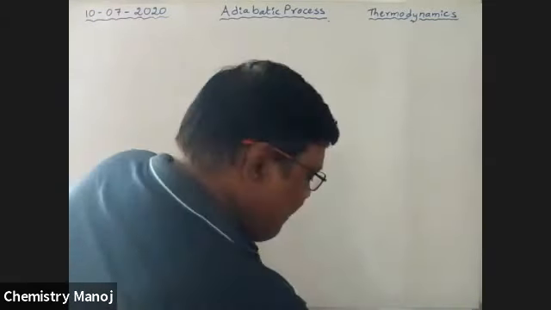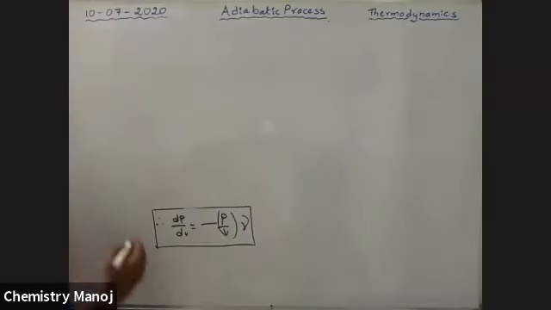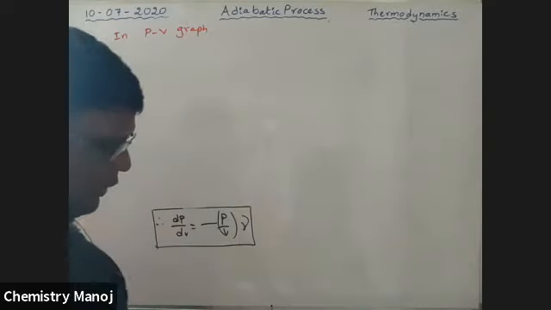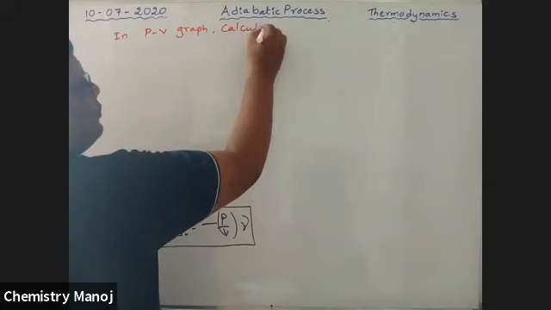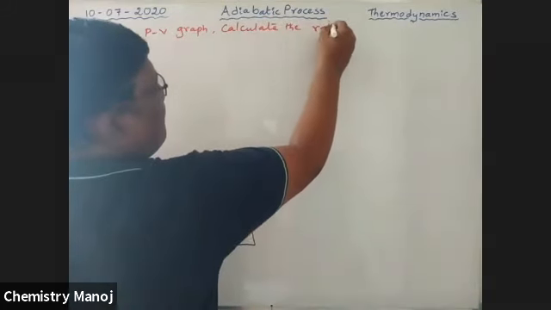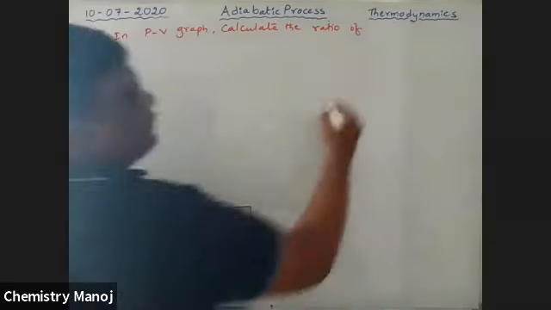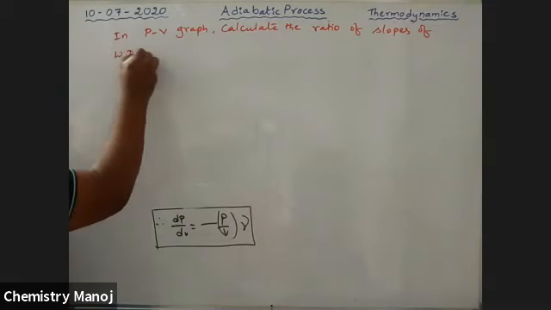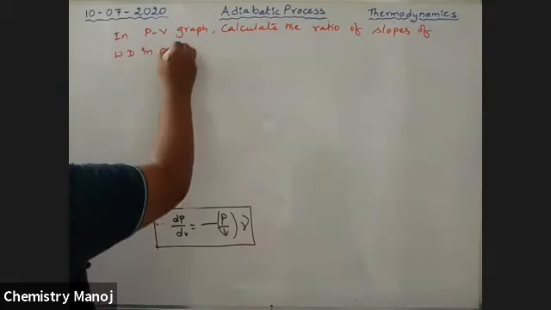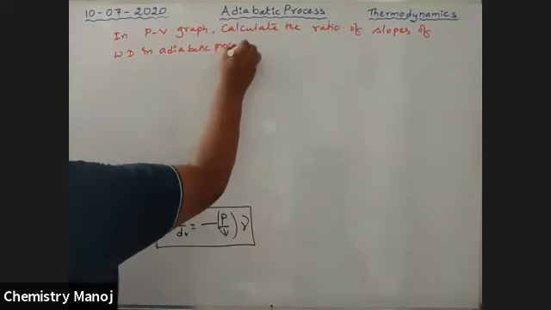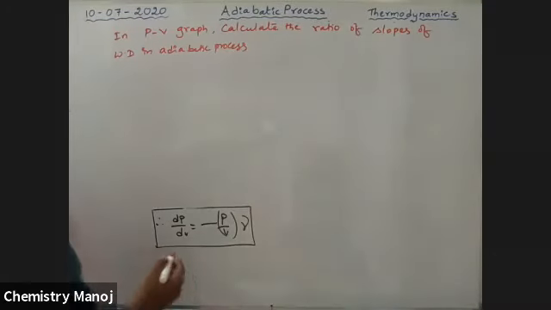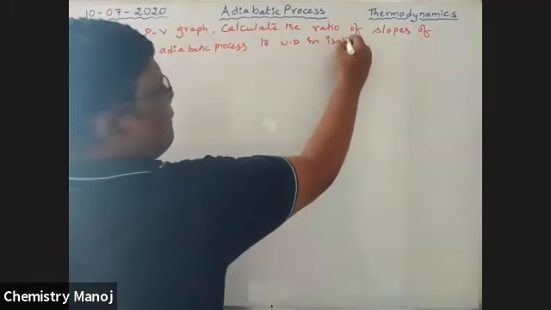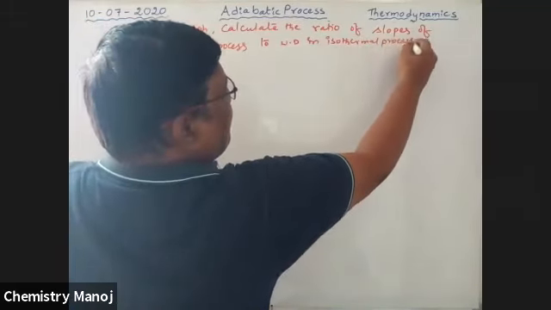So the question is, in a PV graph, calculate the ratio of slopes of work done in adiabatic process to work done in isothermal process.